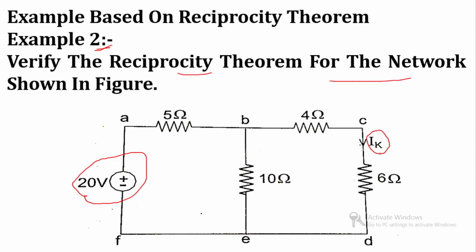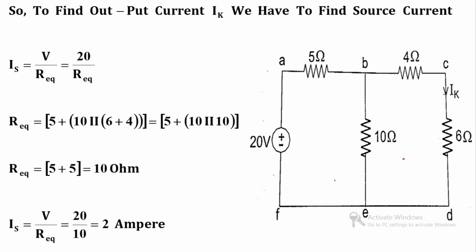So let's find out the output for this configuration, and after that we will interchange the input and output, and again we will get some result, and if that result is same, then we can say that reciprocity theorem is verified. So this is the first configuration, and in that case we have to find out the current IK.